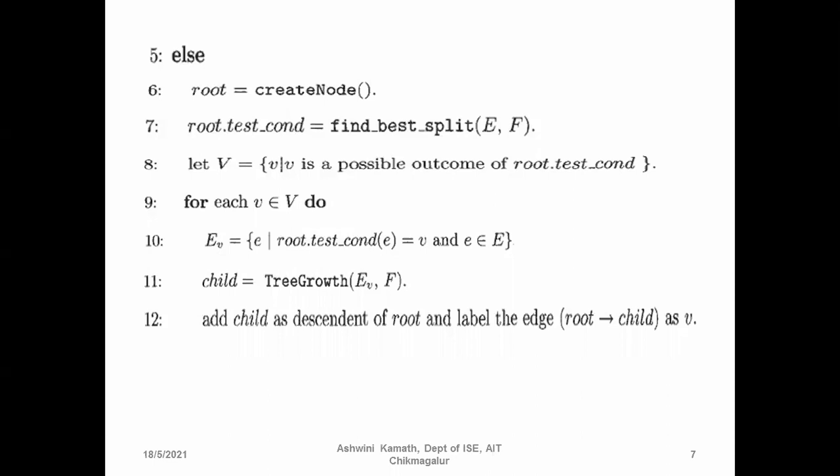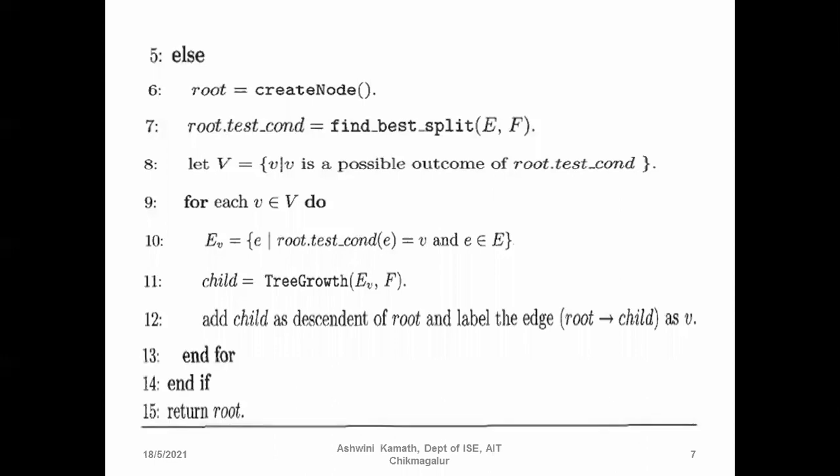Give the value, because that branch checks the value, right? We are usually going to check the condition. For example, you remember whether it is yes or no; we write it on the branch. That value is V, the test condition value which is equal to V. Then end the for, end if statement and return root. At the end, we have to return root. You can notice that in this for loop, for each value V, we are going to check it.